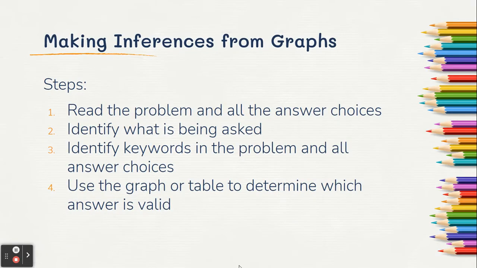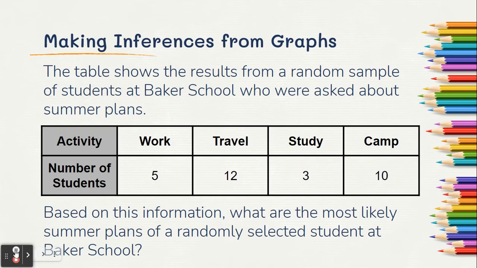Okay, guys, so today we're going to take it one step further from yesterday and we're going to make the inferences now. So now we're going to take what we learned about keywords and finding all those keywords, and then we're going to actually find the answer now. Okay, so our steps are usually the same. Read all through the problem and answer choices, identify what's being asked, and then identify the keywords in the problem and all answer choices. And then we're going to use our graph or table to determine which answer is valid. There's that word right there, valid. Which one is true?